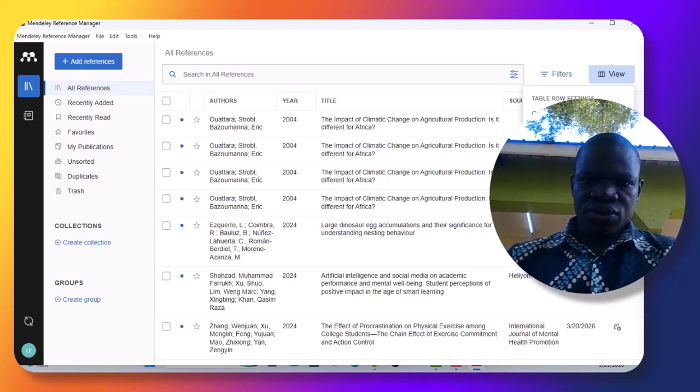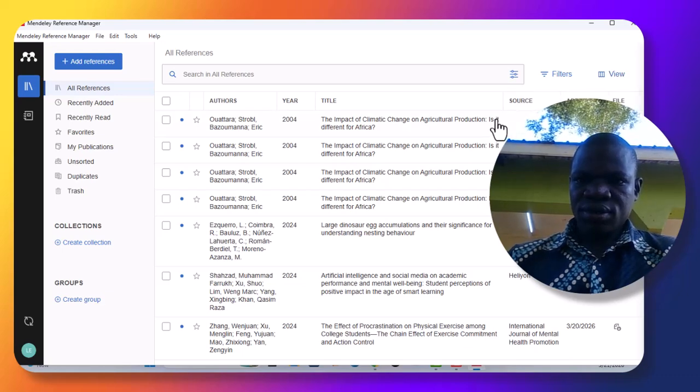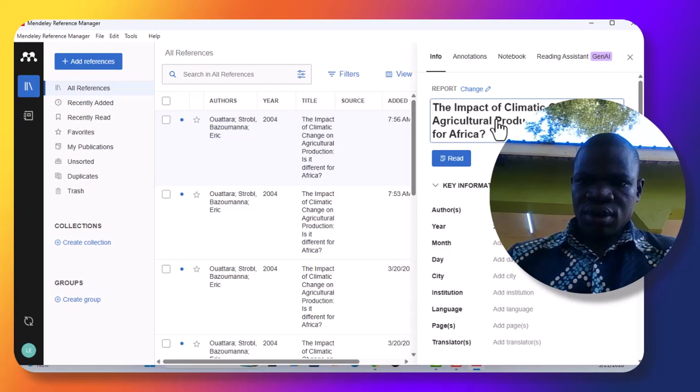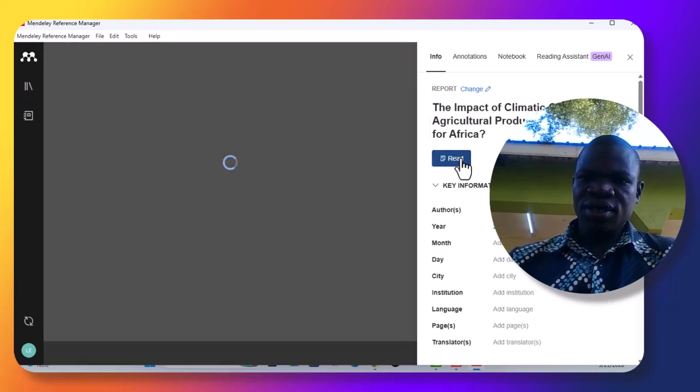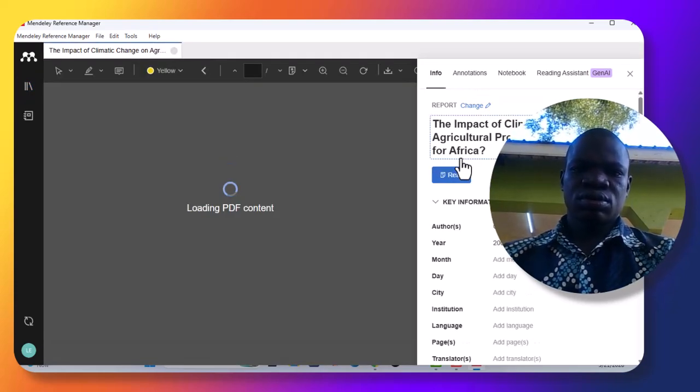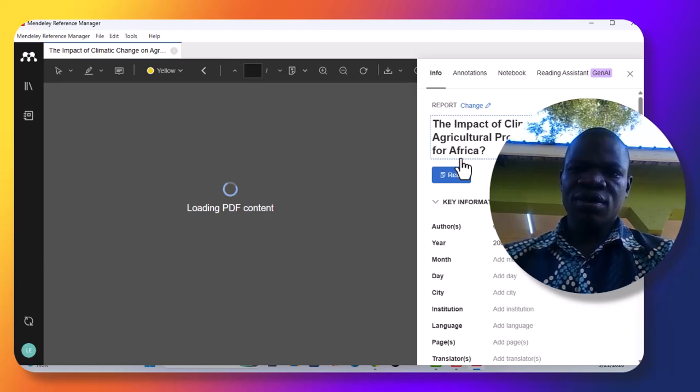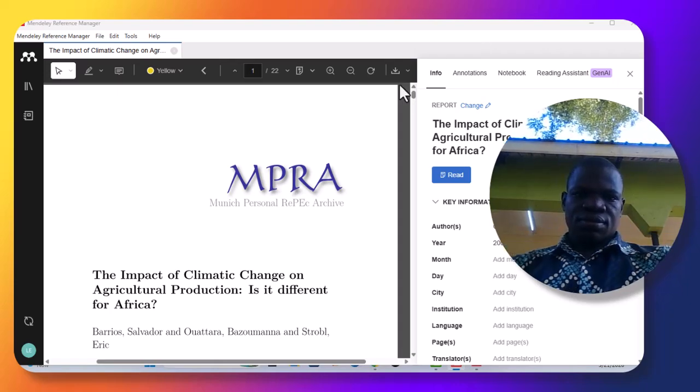So now we can add in references, the impact of climate change on agricultural production. Is it a difference for Africa? You click on that. It's loading a PDF. Yes, I believe that it has already finished downloading the impact of climate change on agricultural production.